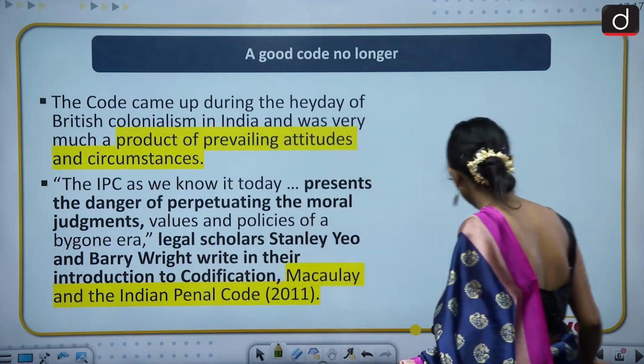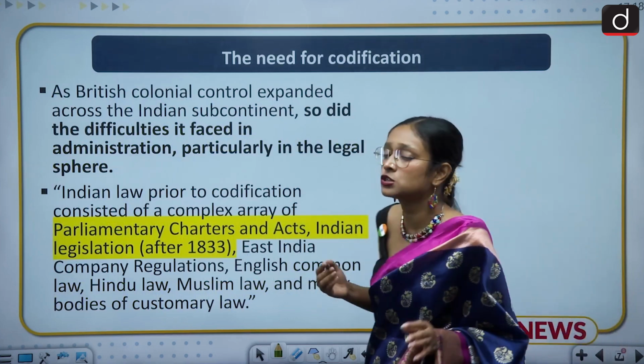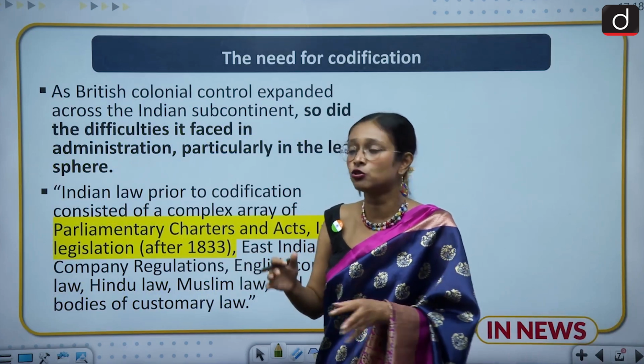Moving to the next slide. What the next slide says is the need for codification. So what is the history behind the need for codification? Why did the Britishers think that there should be codification?